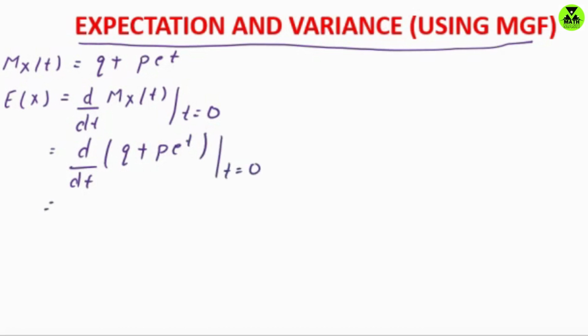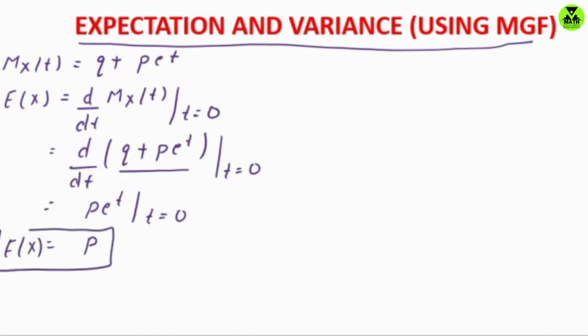So the differentiation of this moment generating function with respect to t: when we differentiate q with respect to t, it is 0, and when we differentiate p e to the power t with respect to t, this is simply p e to the power t, and then plug in t equals 0. So when we substitute t equals 0, it is simply small p, that is, the expected value of x is nothing but simply p. So this is the expected value using the moment generating function.